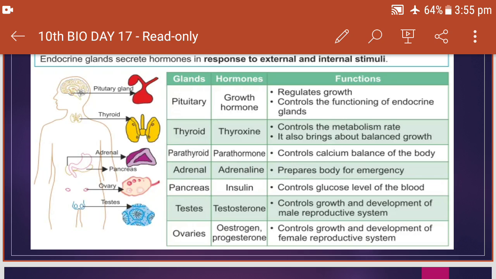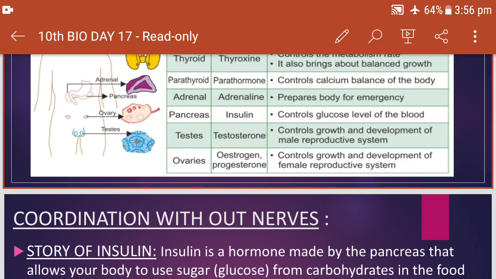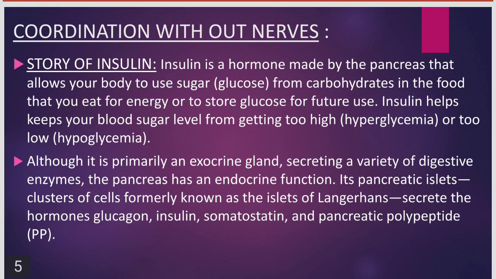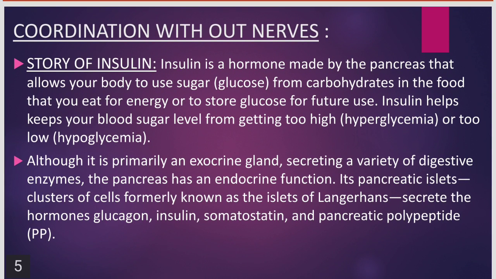That means all the changes that take place in the body of a male or female when they grow into an adult are under the control of testosterone in males and estrogen and progesterone in females. So they are all the hormones which are secreted by the various endocrine glands. Now we will see something about the story of insulin.